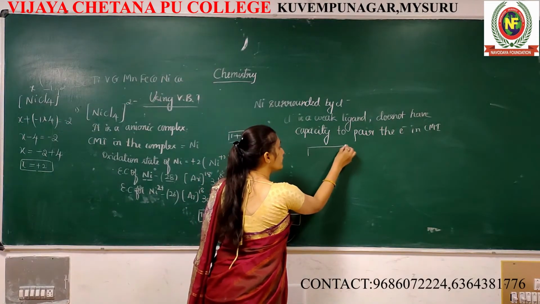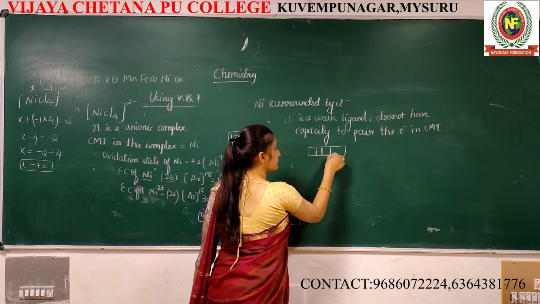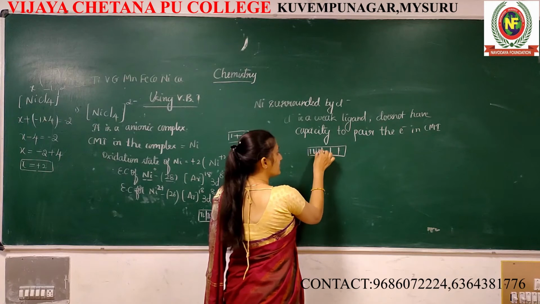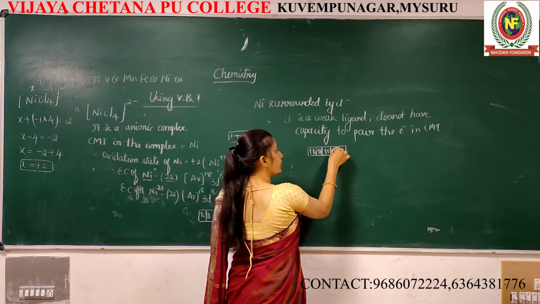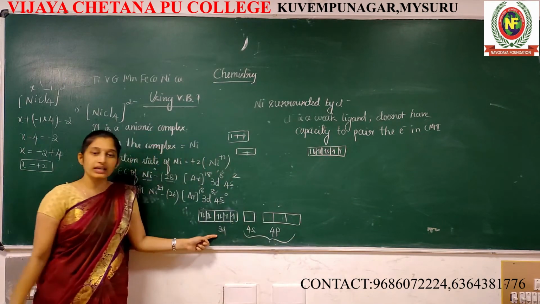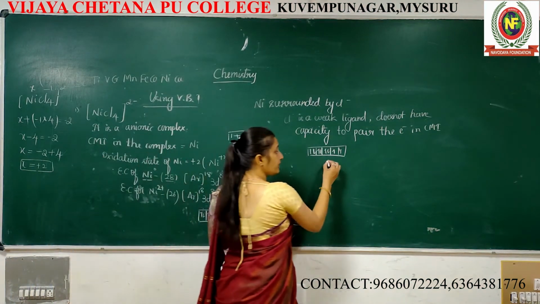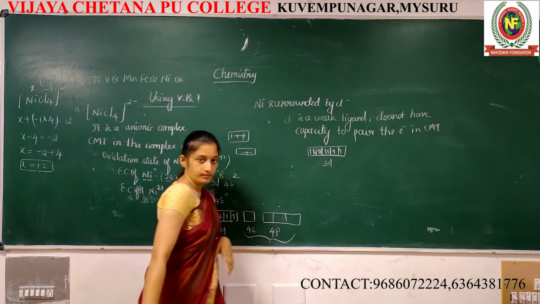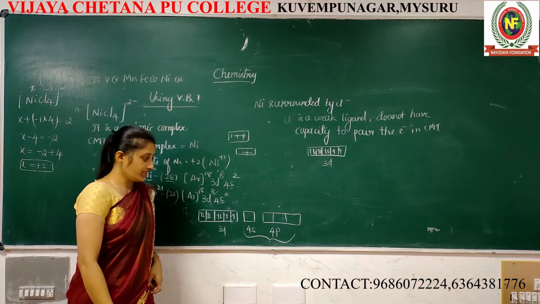Then what happens? This will undergo hybridization. This remains as it is. Which one? This one, the 3d orbital. It never ever is involved in hybridization. Which one is involved in the hybridization? This one.